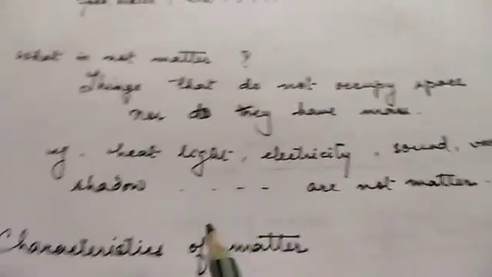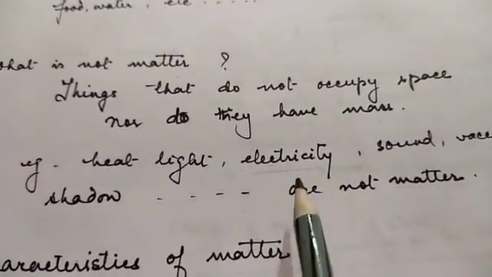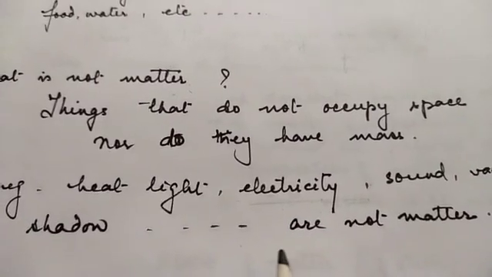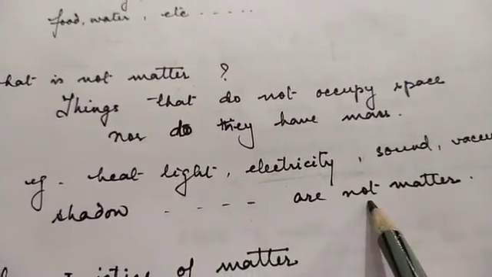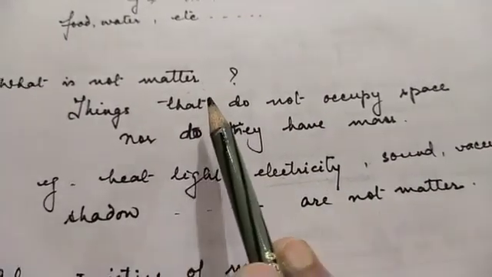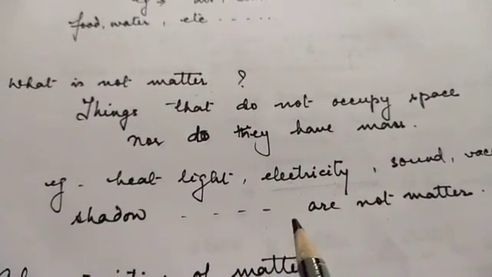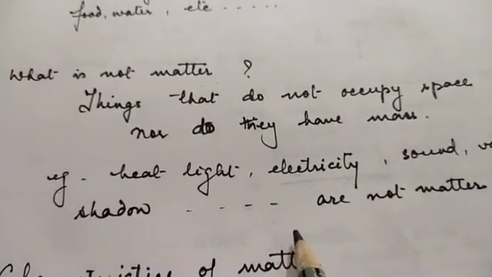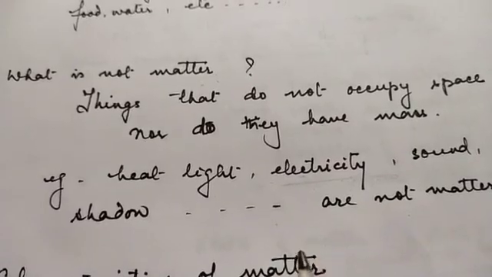Heat, light, electricity, all these are what? These are the forms of energy. So all these things which do not occupy space nor do they have mass, they are not matter. Even the TV signal that you receive for watching the TV is also not matter because it does not occupy space nor does it have mass.